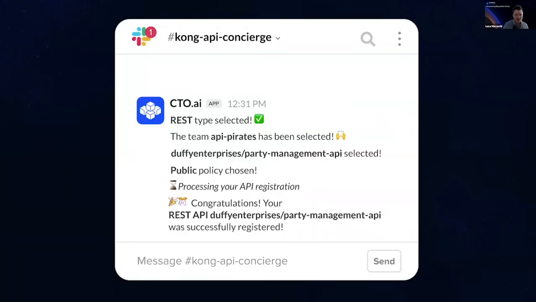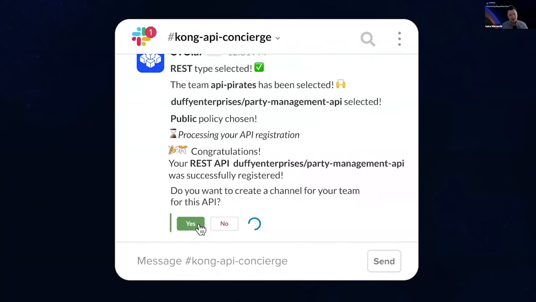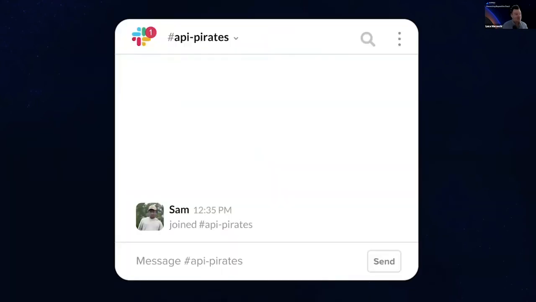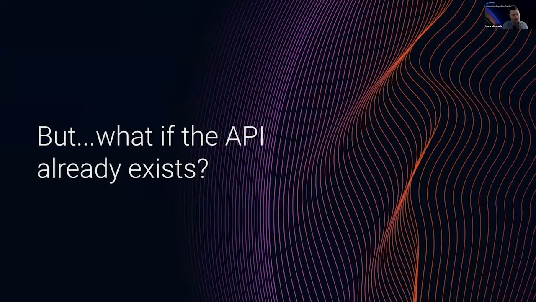This is the happy path scenario, right? And in the happy path scenario, we want to create a space for people to connect. And so we create a channel, a Slack channel that we call API Pirates, and we can link it to the API that we just deployed so that you know where to go to connect with the people that build that API, that are consuming that API. So we create a community inside of the organization through this process. And that's it. So we move on.